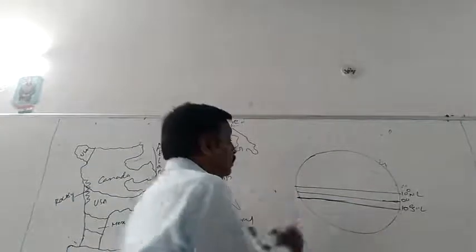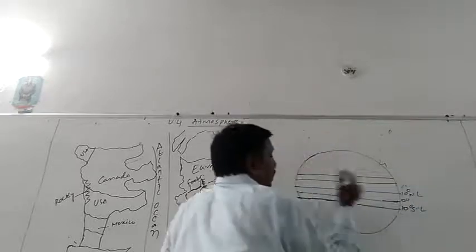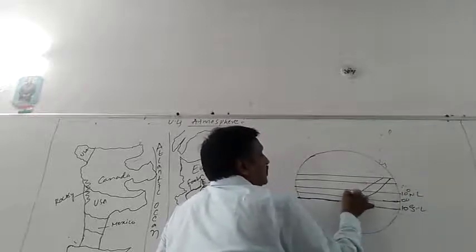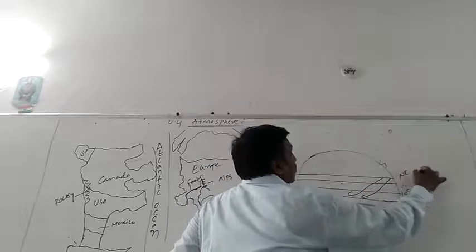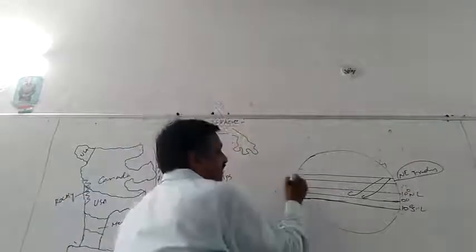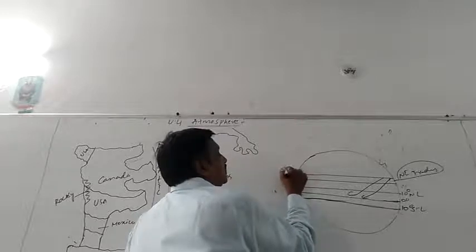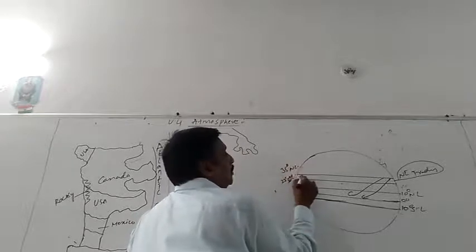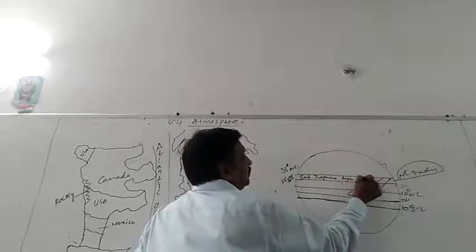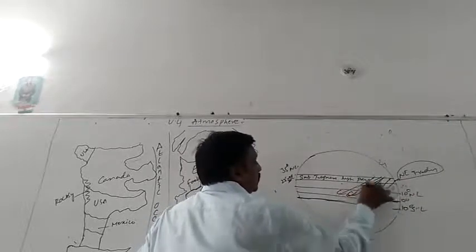So the winds which move from the subtropical high pressure belt of the northern hemisphere come in the northeastern direction towards the equator. They move from the northeast, that's why they are called northeast trades. Trade winds are continental winds which move from the subtropical high pressure area. This is 23.5 degrees northern latitude to 35 degrees northern latitude, called the subtropical high pressure belt. From there they come from the northeast direction, and they are called northeast trades.